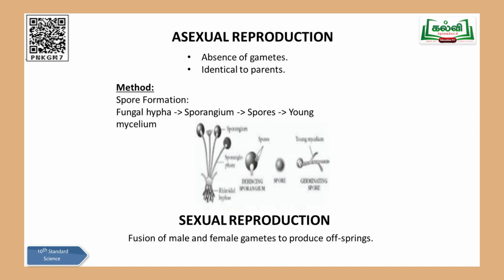The body of the rhizopus is given here as hyphae. Okay, hyphae are nothing but the mother body, which is made up of mycelia, like minute hair-like structures. And this mother rhizopus will produce a long stem-like structure. You can come across it here. That's why I have given it in the flow chart. Fungal hyphae, the mother hyphae, is nothing but the body of the rhizopus. It's a fungus. This will form a minute growth outside, and one such growth will be elongated and grow as a stalk, with round-shaped bodies, and these bodies are called spores.